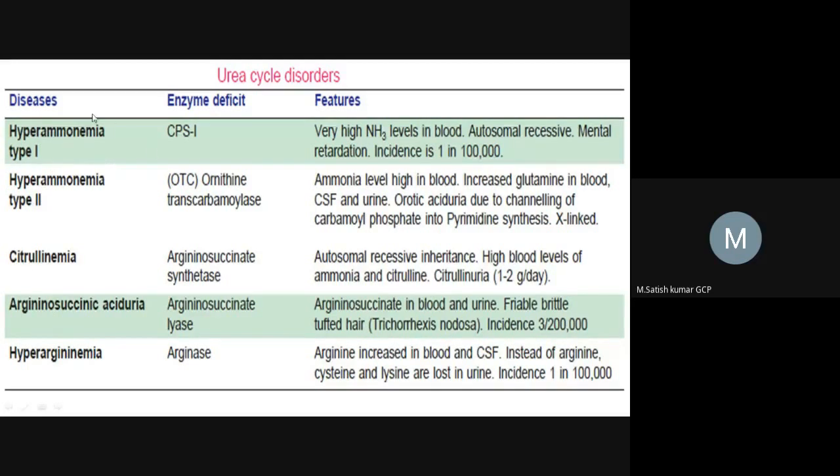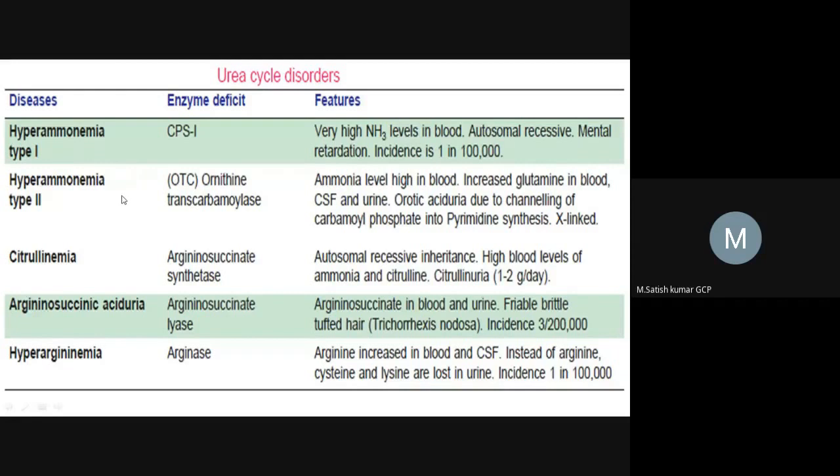So how can we get these disorders? Due to deficiency of a few important urea cycle enzymes. Due to deficiency of these enzymes, for example CPS1, if the urea cycle is deficient of this enzyme, then we can get hyperammonemia type 1 disorder, right? In most cases ammonium levels will be increased due to deficiency of these urea cycle enzymes.